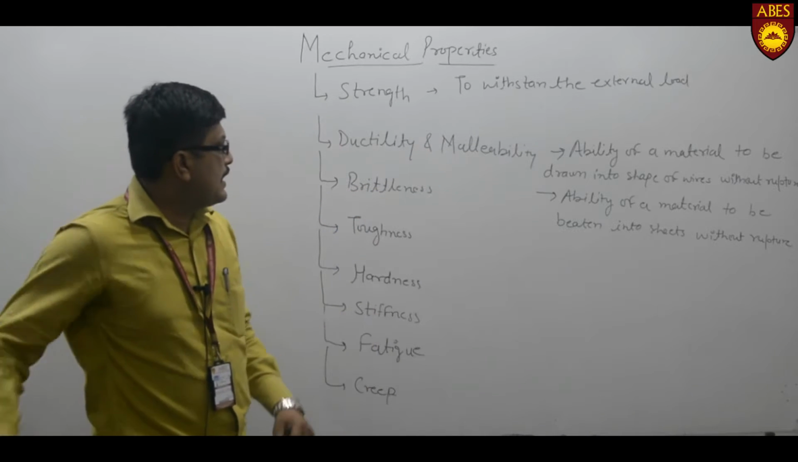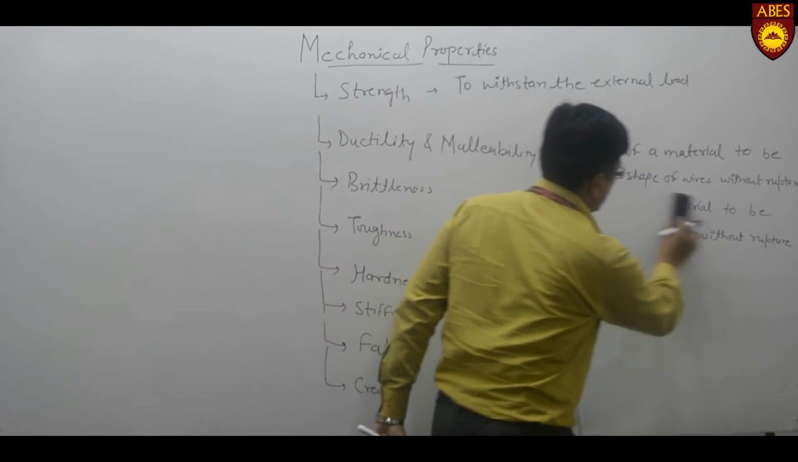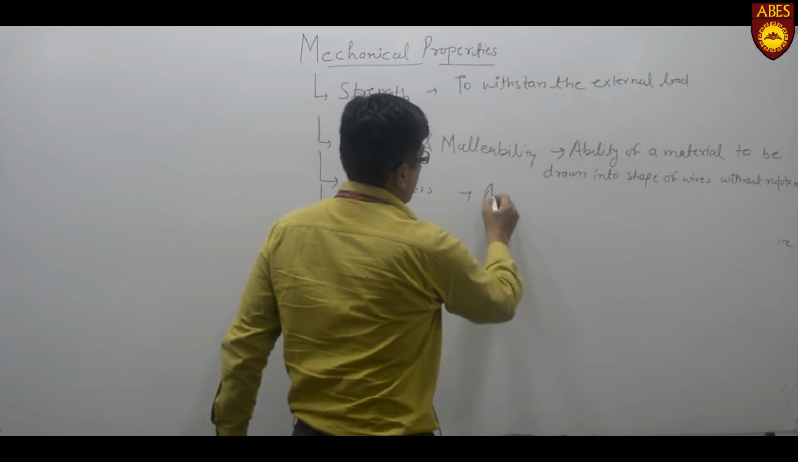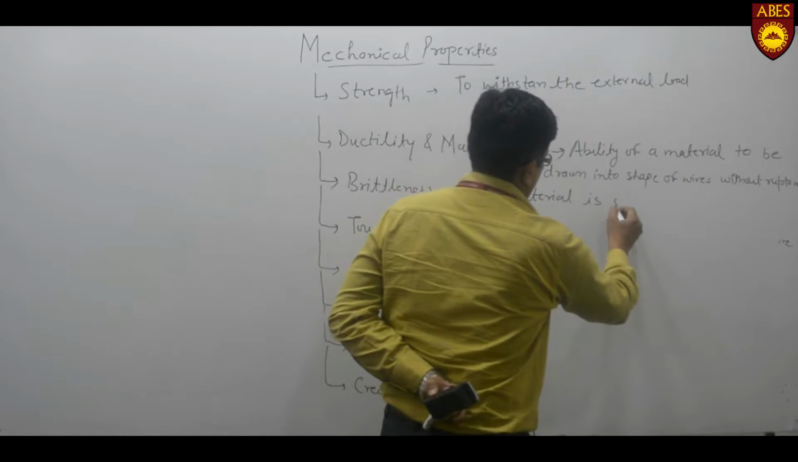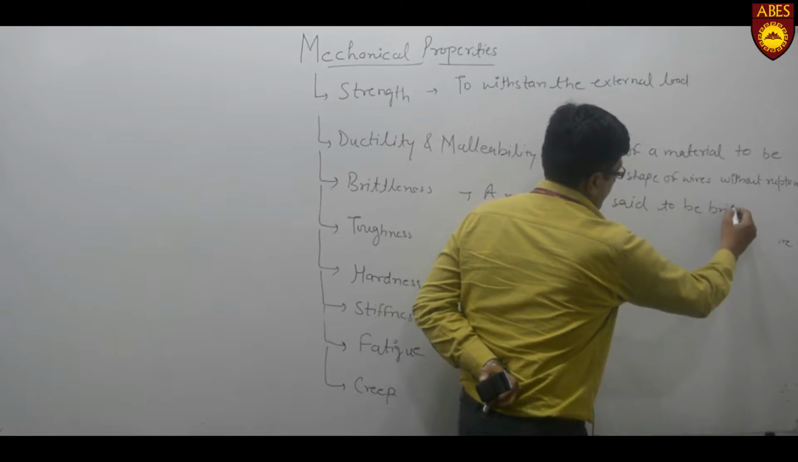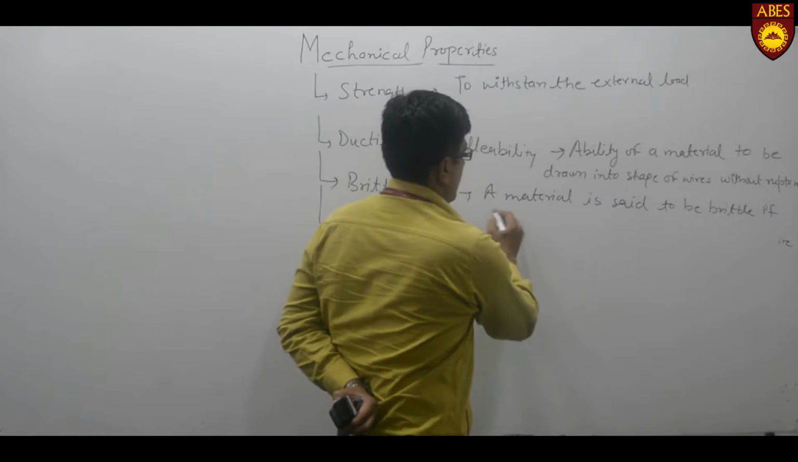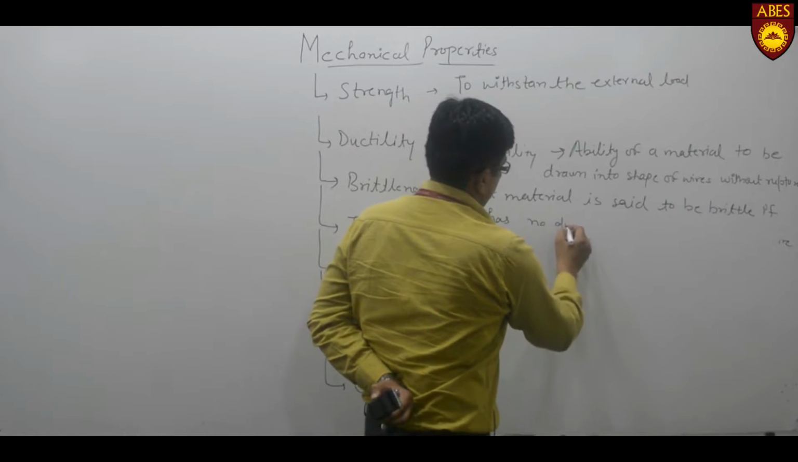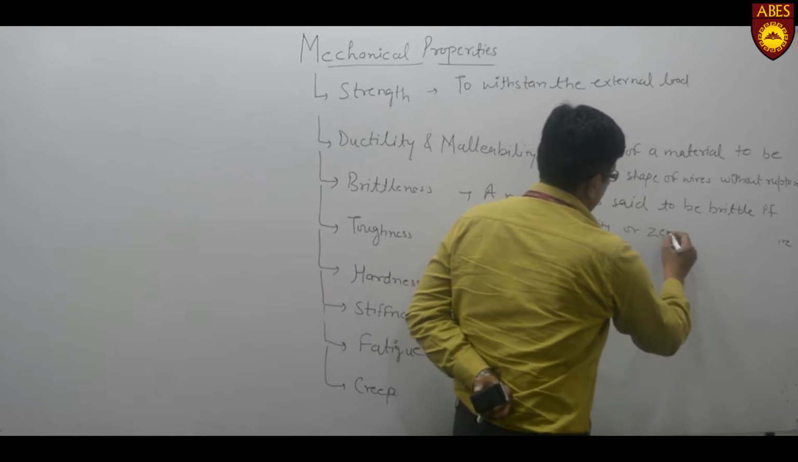In case of brittleness, we say that a material is said to be brittle if it has no ductility or zero plasticity.